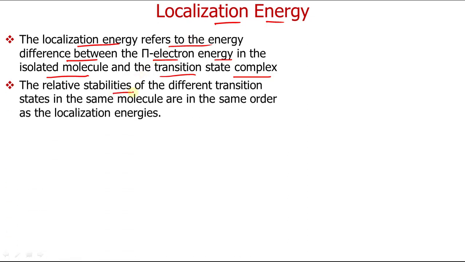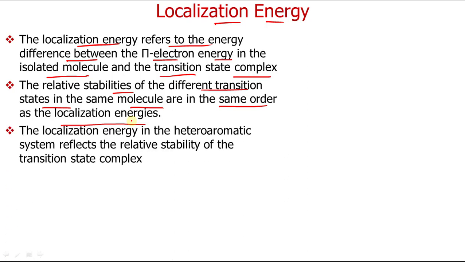And the relative stabilities of different transition states in the same molecule are in the same order as the localization energy. If the transition state is more stable, its energy will be less, then the localization energy will be less. And localization energy in the heteroaromatic system reflects the relative stability of the transition state complex. I have already discussed this with you.